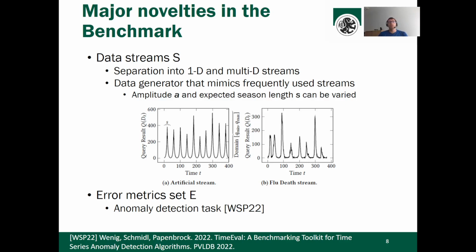What you can do with our generator is to specify how large the amplitude should be and how large the expected season length can be to generate different types of data sets.